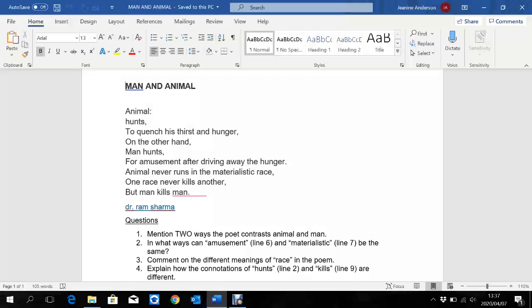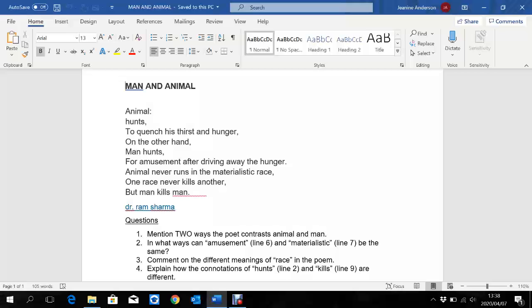One race never kills another, but man kills man. And those last two lines are extremely powerful. First thing I want to draw your attention to is the word kills. We talk about hunts, which is also killing, and we talk about kills.